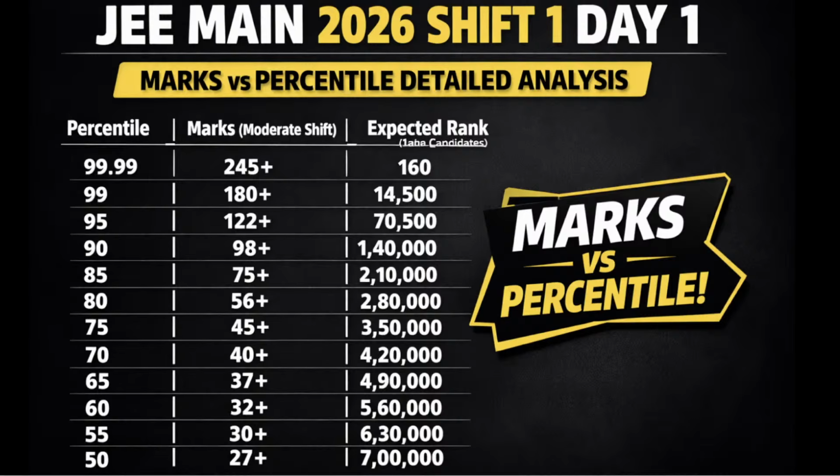For 95 you need 122. For 90 it's 98 marks. For 85 percentile you need a minimum of 75 plus marks. For 80 percentile you need a minimum of 56 plus marks. So this analysis has been completely prepared based on the previous year's trends and also based on the shift 1 difficulty level. So this is the shift 1 day 1 marks versus percentile detailed analysis.